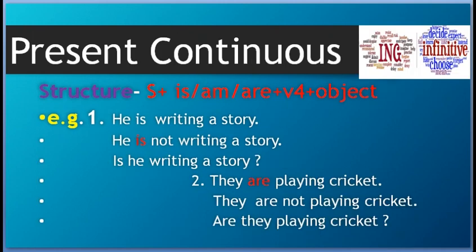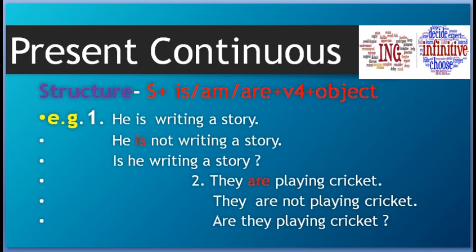Present continuous tense. Here, before starting, let me tell you what is V4. V1 is the first form of the verb, that is the plural form. V2 is the past tense. V3 actually is neither present nor past nor future. It is used in all. The third form of the verb is used in present, past and future, all.